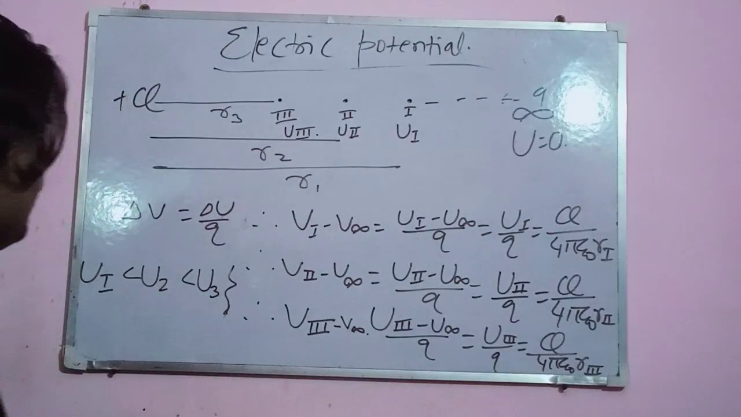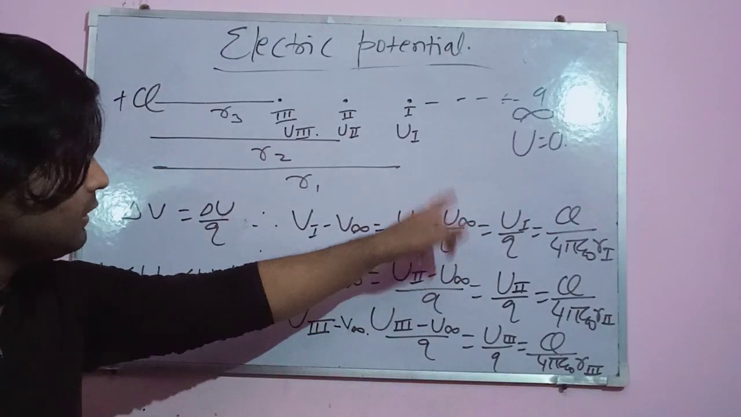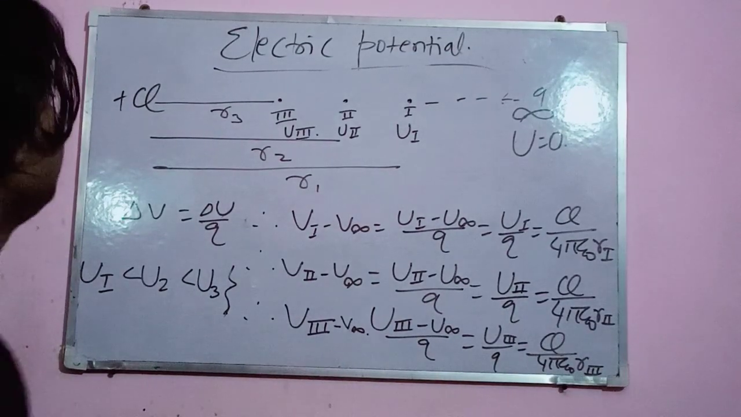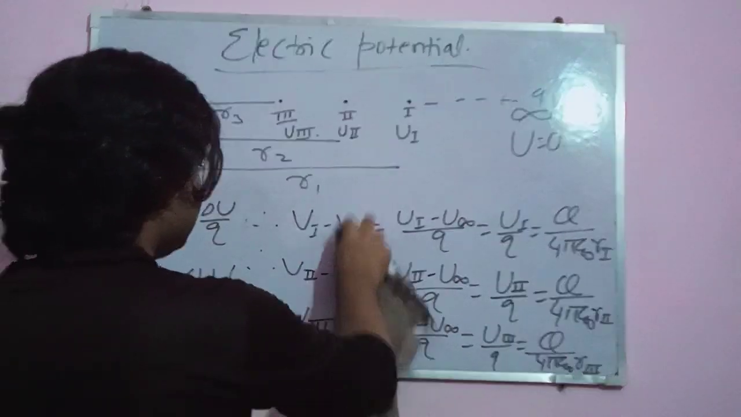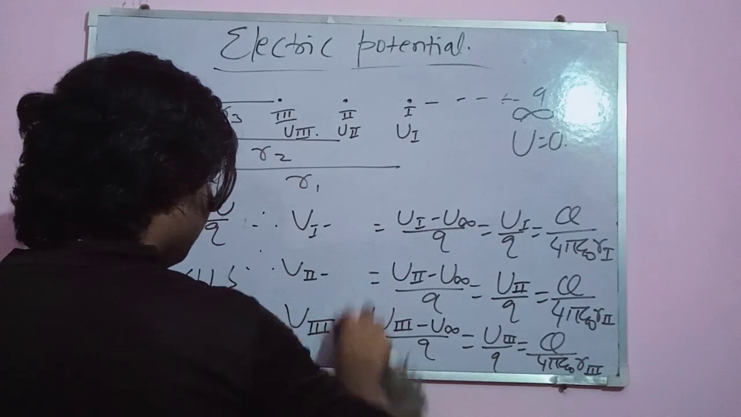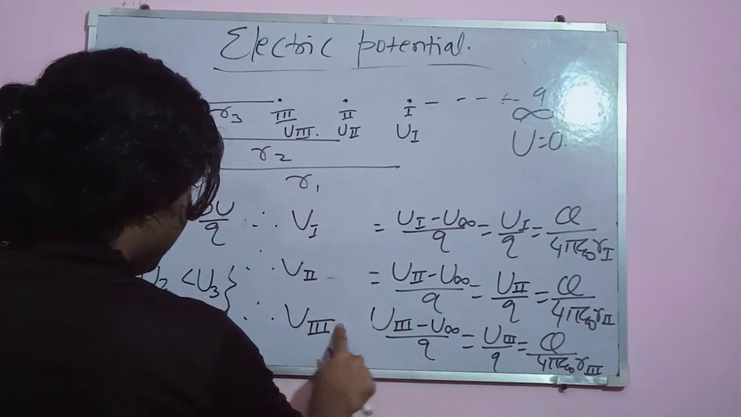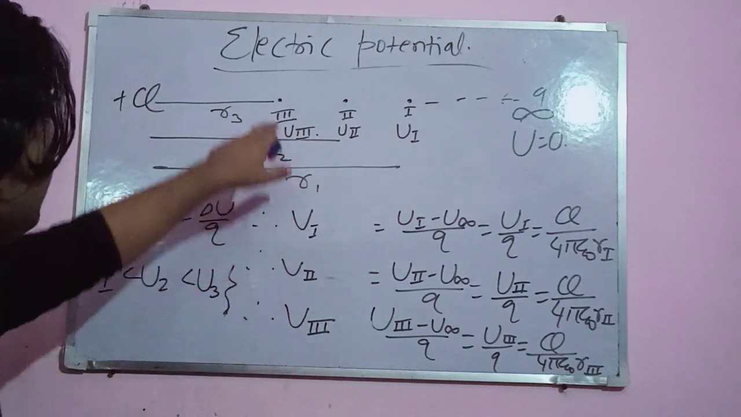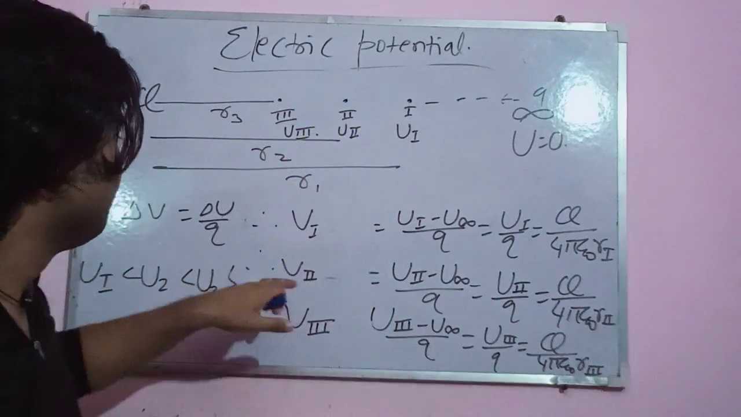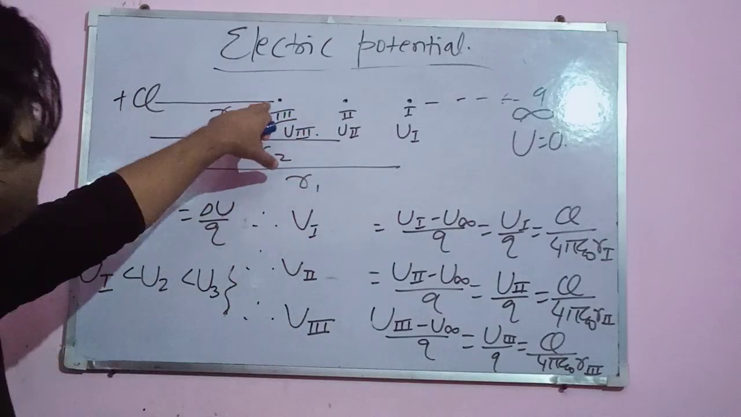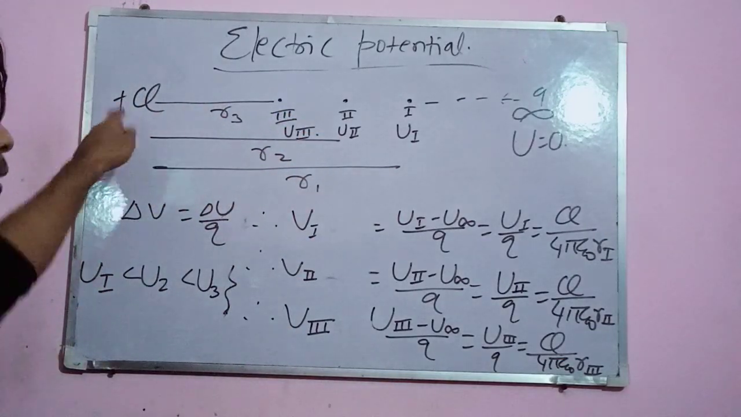And as we know, potential energy at infinity is equal to 0. So the value of potential at infinity is also 0. So these values, I remove these values. And now what is it giving? The potential at this point, potential at this point, potential at this point in the presence of plus Q.